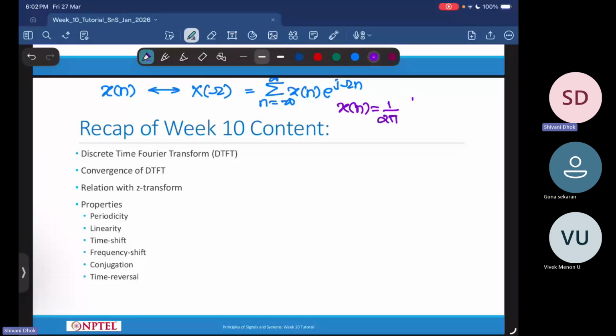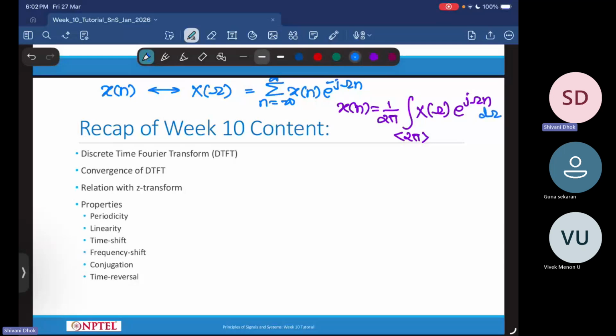Yeah, I missed a minus sign here. So capital X of omega is summation n running from minus infinity to infinity x of n into e power minus j omega n, and you can recover back your x of n using this synthesis equation.